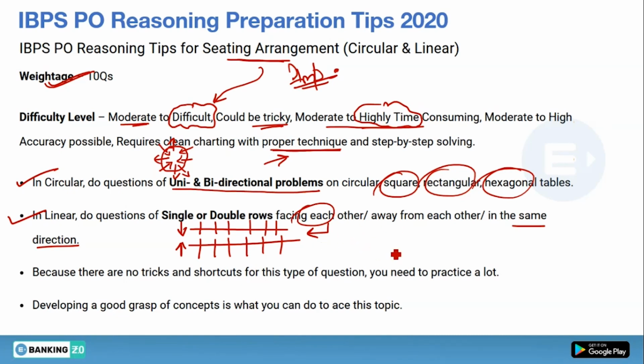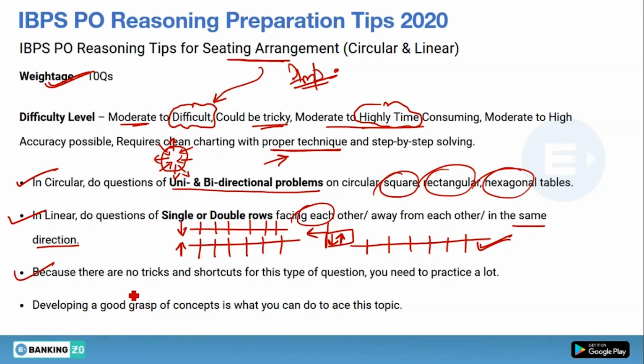Now in single row, one most important question generally asked in examination: suppose there are 6 persons again, 1 2 3 4 5 and 6, and you don't know how many persons are facing north and how many persons are facing south. This is highly expected. This type of question generally comes in examination. This is known as bidirectional, I already explained.